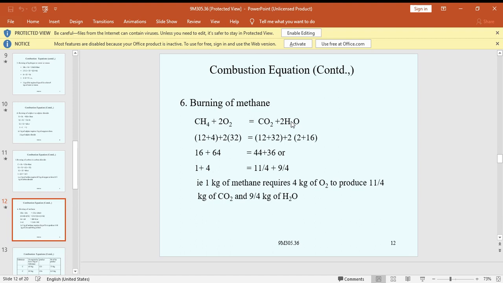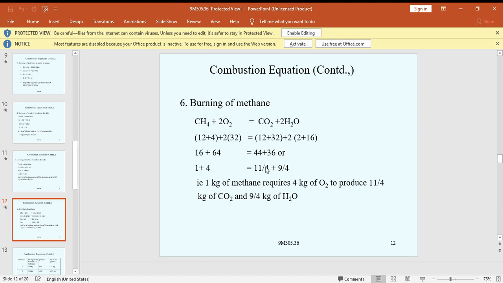Then carbon is 1, hydrogen is 4 into 1, oxygen 2 into O2, that is 16 into 2, 32. Plus 12 plus 32 plus 2 into 2 plus 16. 16 plus 64, 44 plus 36. Let's take a common factor of 16: 1 by 16, 64 by 16, 44 by 16, 36 by 16.